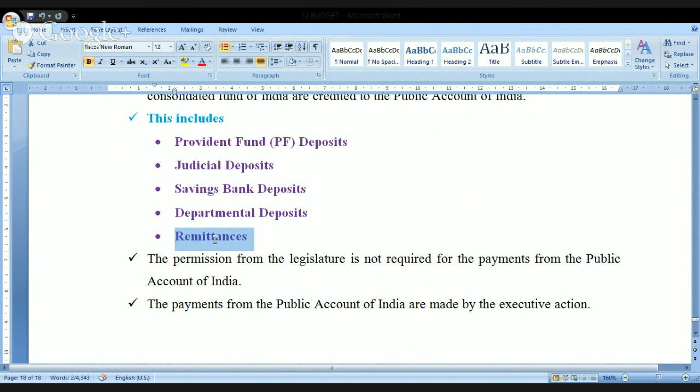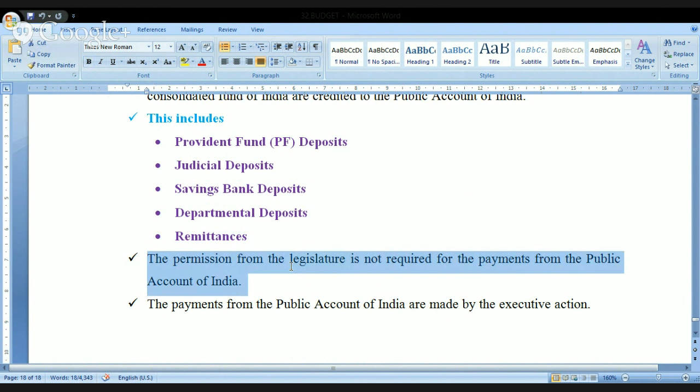Look at this. The permission from the legislature is not required for the payments from the public account of India. If you want to draw the money from the Consolidated Fund of India, the permission from the Parliament is a must. But if you want to draw the money from the public account of India, Parliament will not come into the picture. It is the executive of the day. It will utilize its powers and it will draw the money and pay the money.